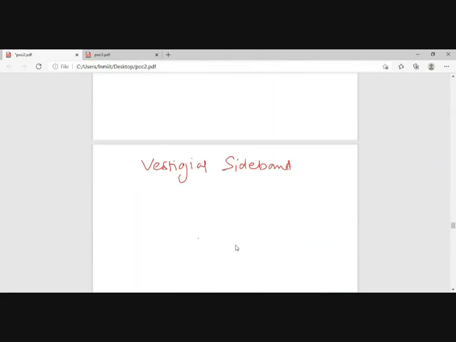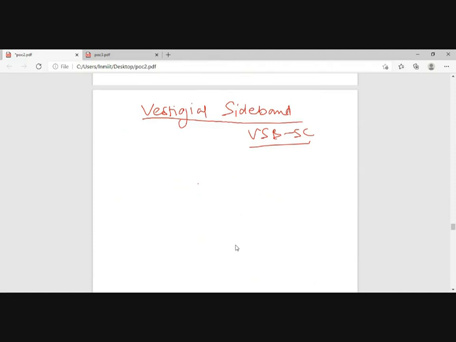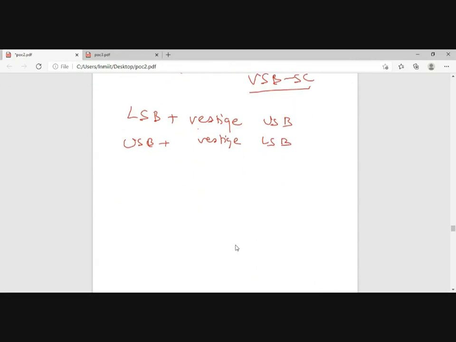So vestigial sideband modulation, VSB-SC. Okay. So in this, we were comfortable that either lower sideband plus vestige of upper sideband, or upper sideband with vestige of a part of lower sideband will be passed. So this was discussed in the previous lecture. Now we wanted to know what are the conditions for such a transmission.